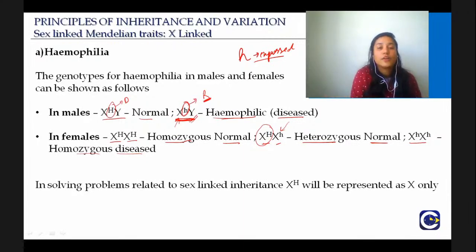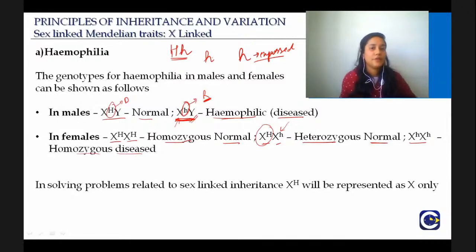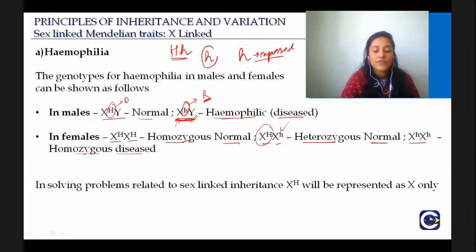Something is dominant or recessive only if it is present in a pair. Here only, H will mask. If small h is present on its own, it doesn't matter. If dad is alone one day at home because mom has gone to the relatives, he will cook potatoes. He will not cook lentils and potatoes. He will just do what he wants to do. So that is why small h, when it is present alone, will do whatever small h wants to do, and that is hemophilia. Is it clear?